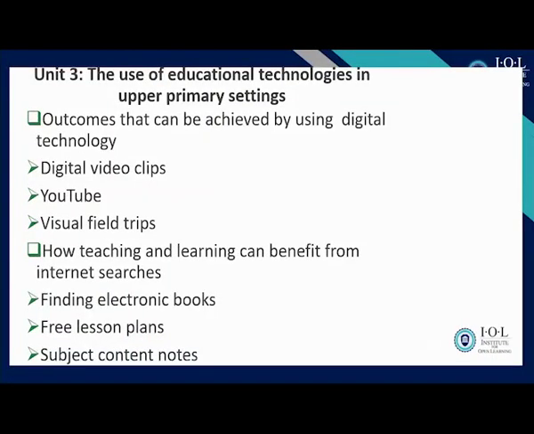And Unit 3, so we are almost there. Yes, Unit 3, the use of educational technologies in upper primary. So here now are the types of technologies. Unit 3, learning outcome, for example, using digital video clips. Yes, you take a video clip, maybe outside, you went maybe to an industry to take some video clip, and then you show them to learners.